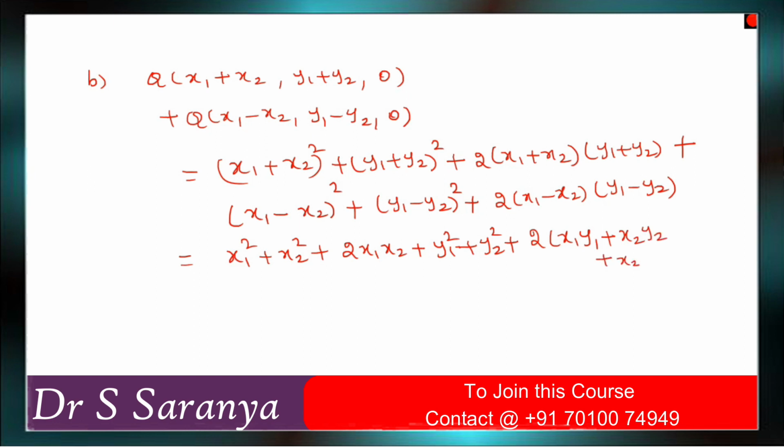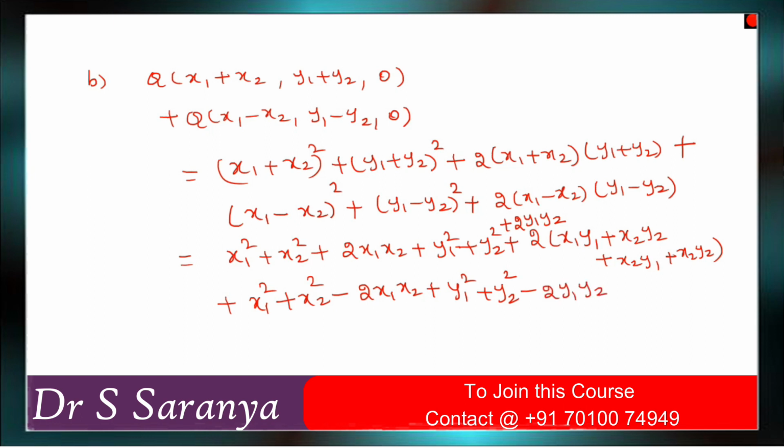Then plus here also x1 squared plus x2 squared minus 2 x1 x2 plus y1 squared plus y2 squared, sorry, here I missed, minus 2 y1 y2, plus 2 into x1 y1 minus x1 y2 minus x2 y1 plus x2 y2.